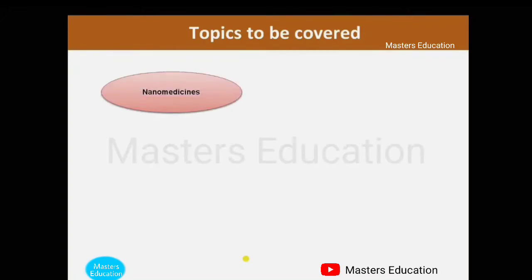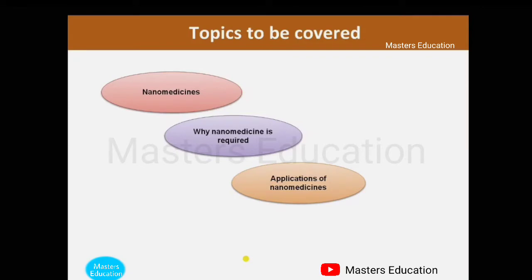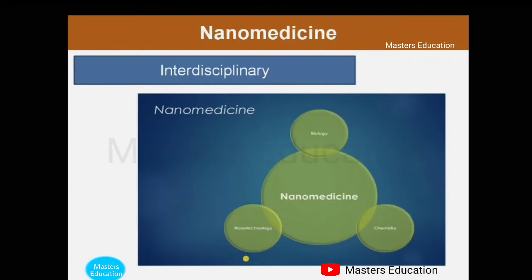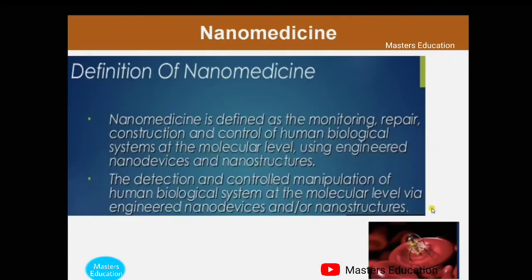The slides cover nanomedicines, why nanomedicine is required, applications of nanomedicines, and advantages and disadvantages of nanomedicine. Now, moving toward nanomedicine: nanomedicines are produced by interdisciplinary subjects which include biology, chemistry and nanotechnology. So what is the definition of nanomedicine?